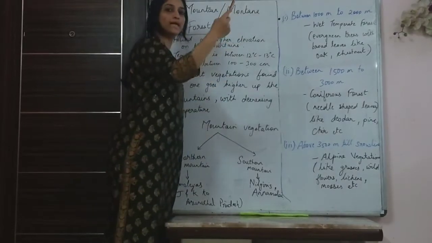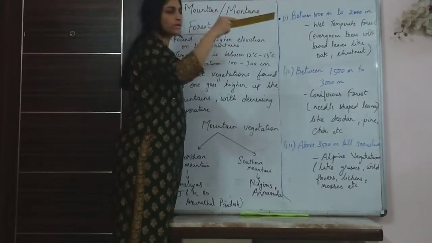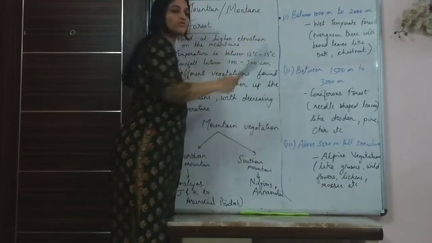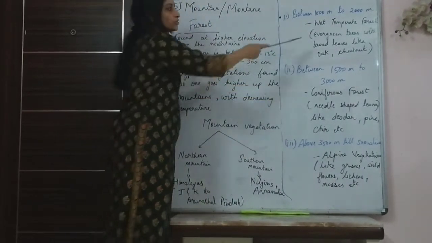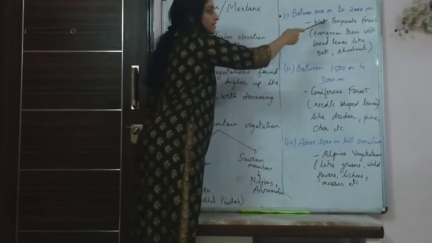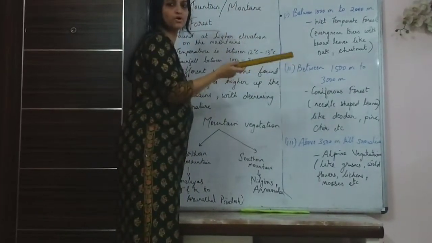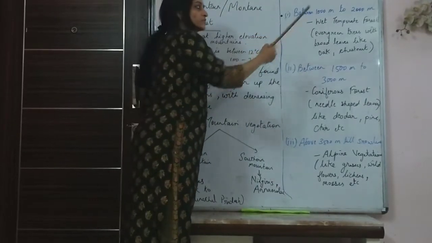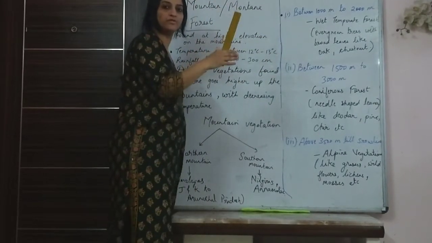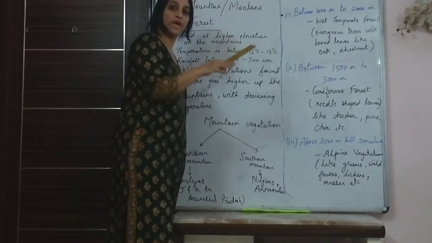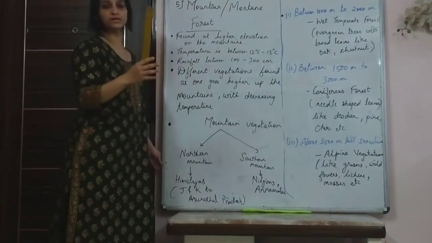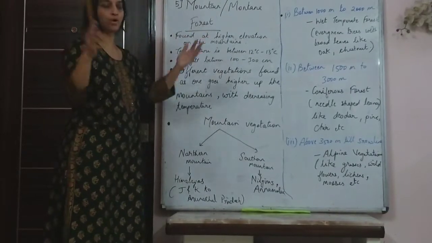Now, as we go higher, the foothills or lower regions, between 1000 meters to 2000 meters, have a different type of vegetation. Here it is wet temperate forest. Wet means you get some amount of rainfall there. Generally the trees that grow there are evergreen trees with broad leaves, because they get good rainfall and the temperature is not very cold. So oak, chestnut, all these types of trees grow there, very green and very broad.